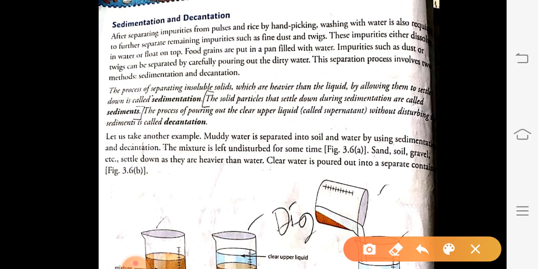Sedimentation is the process of separating insoluble solids which are heavier than the liquid by allowing them to settle down. Whereas decantation is the process of pouring out the clear upper liquid, called supernatant, without disturbing the sediment. So this is the definition of sedimentation, and here is the definition of decantation.